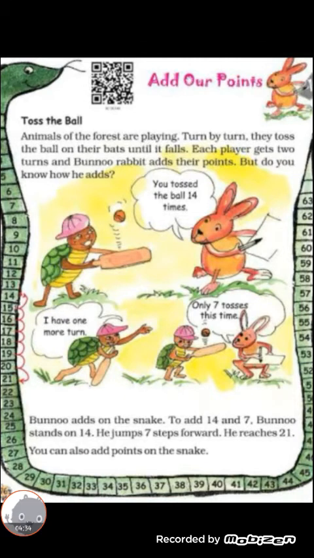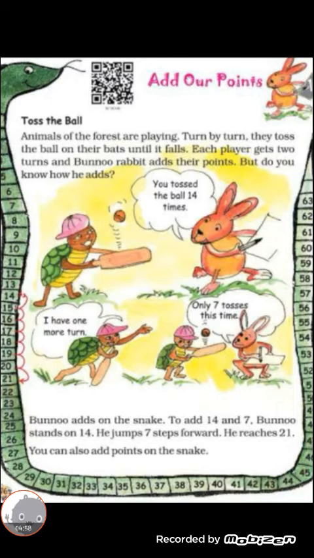At the second turn the tortoise got 7 marks. So Bunny Rabbit totals the points. Here, come to the last paragraph. Bunny adds on the snake to add 14 and 7. Bunny stands on 14, jumps 7 steps forward, he reaches 21.